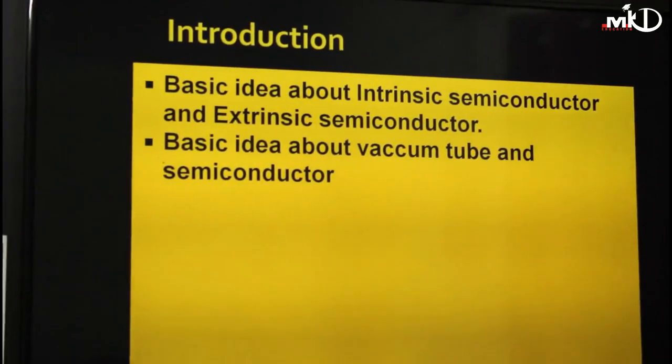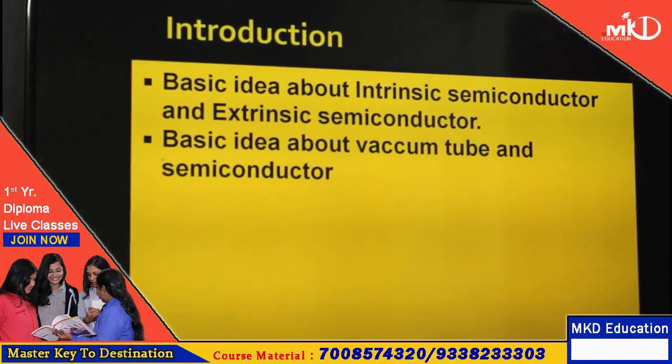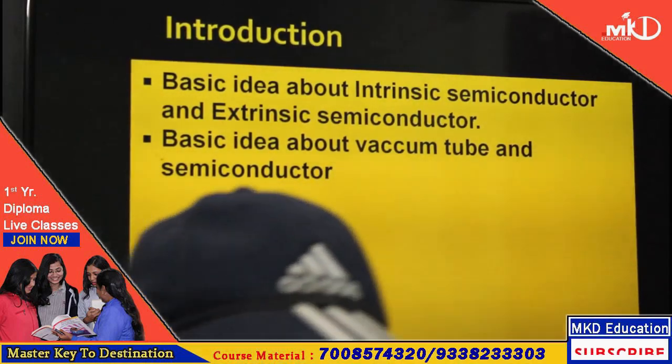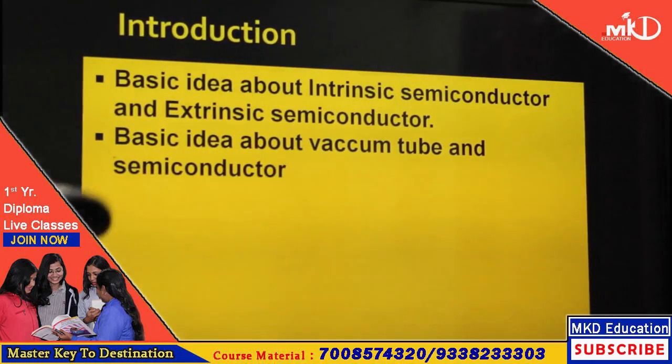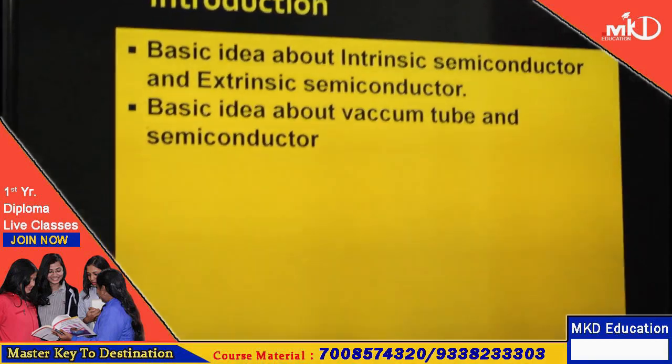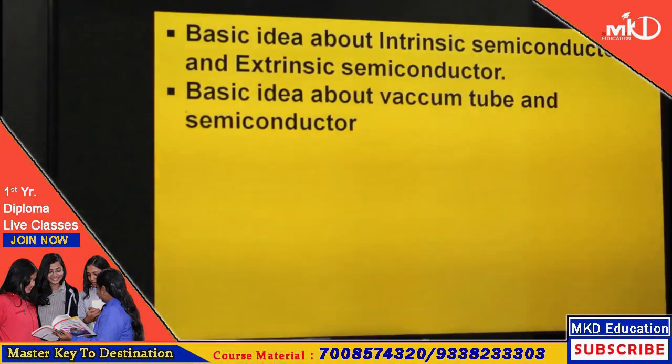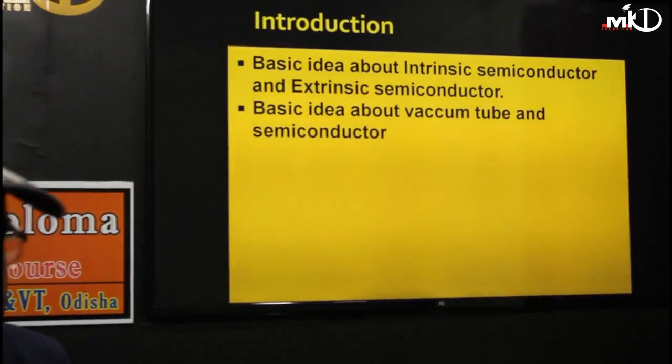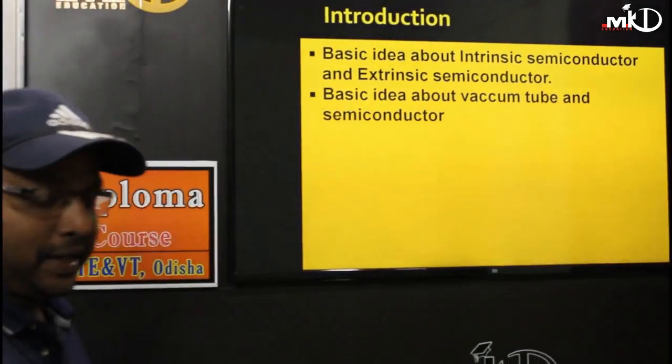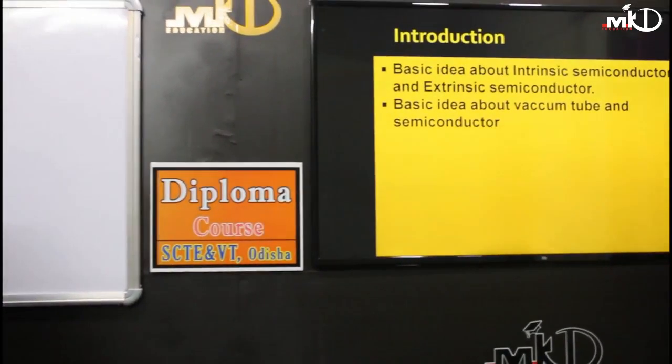Now, what is a semiconductor, I have already told last class. So today further I can tell what is the intrinsic semiconductor and what is the extrinsic semiconductor. I have already told you in my second class the 2 types of semiconductor.